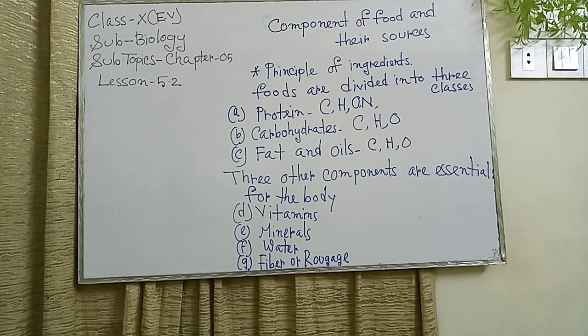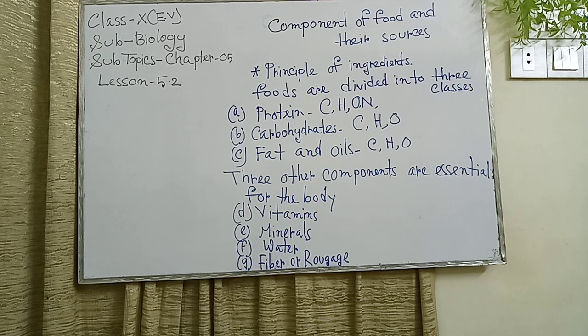Animal fats are fat, ghee, dalda, etc. Egg yolk contains fat, but the white part of the egg does not. Fats are insoluble in water. Fat floats on water because it is lighter than water. The daily requirement of a healthy adult person is 50 to 60 grams of fat.